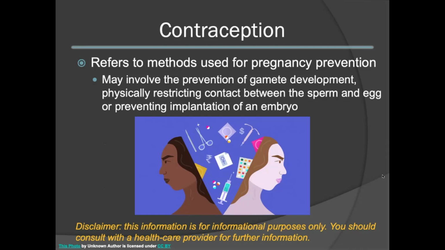Finally, we will discuss different modes of contraception. Contraception refers to any method that can be used to prevent pregnancy. They can act in many ways by preventing the production of gametes, by physically restricting contact between the gametes, or by preventing implantation. Also note that this information is for informational purposes only. If you want further information or are making life decisions, you should consult with a healthcare provider.